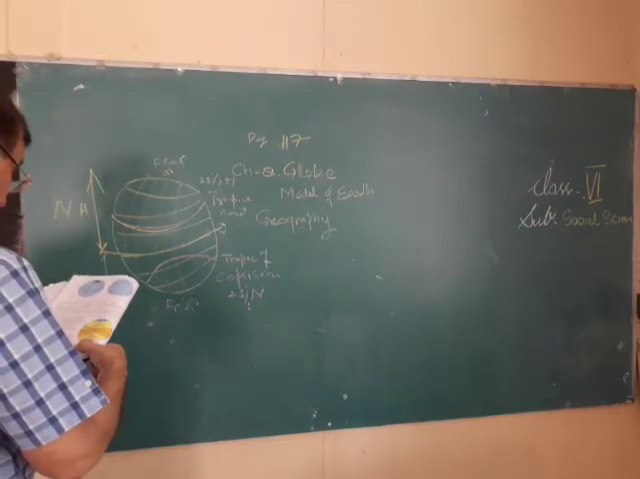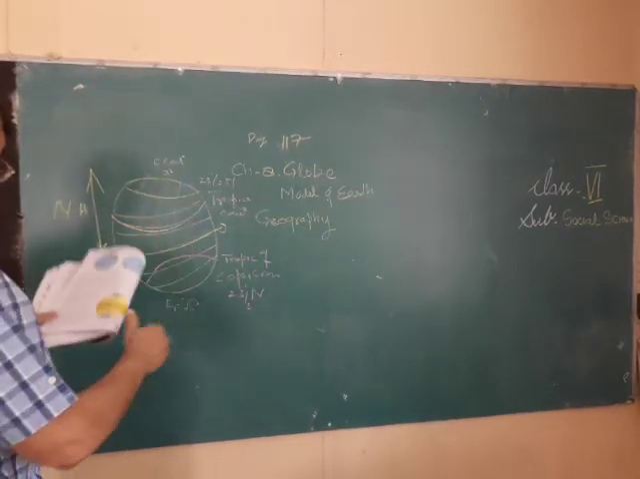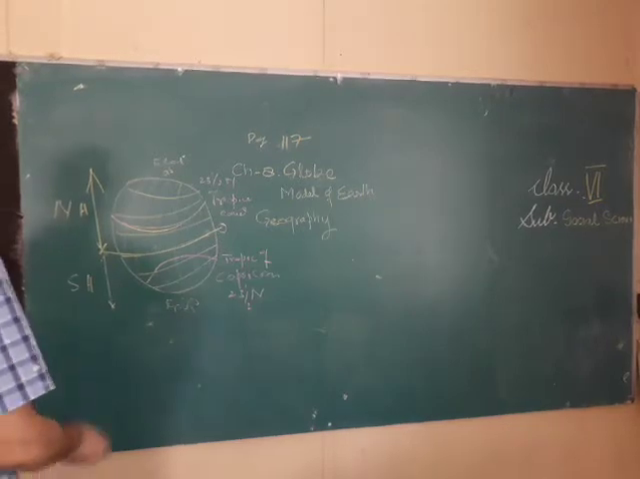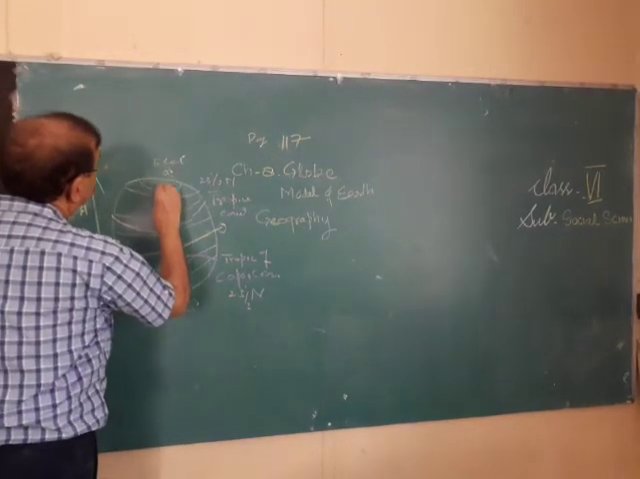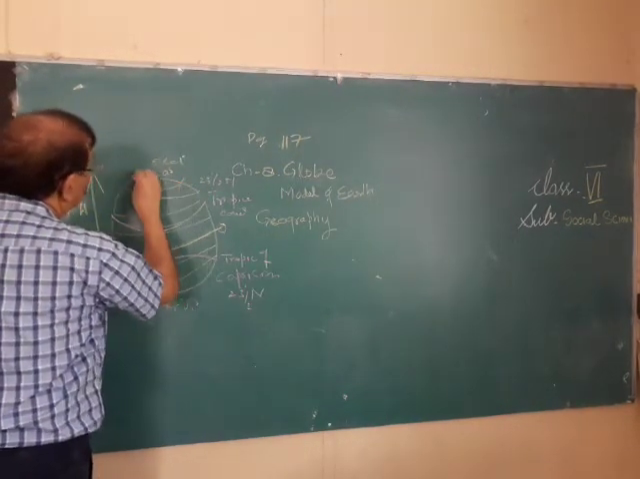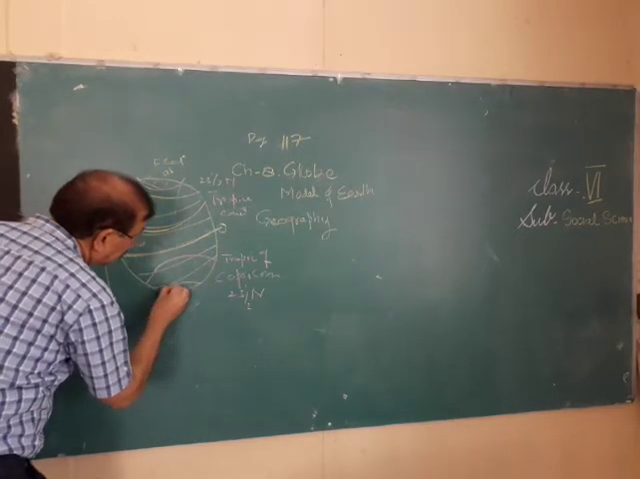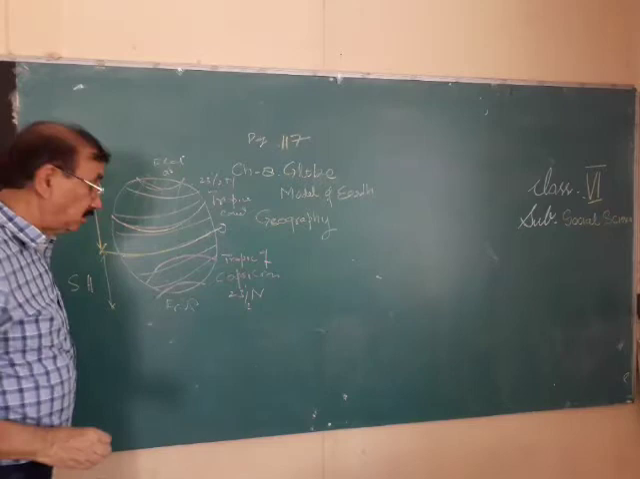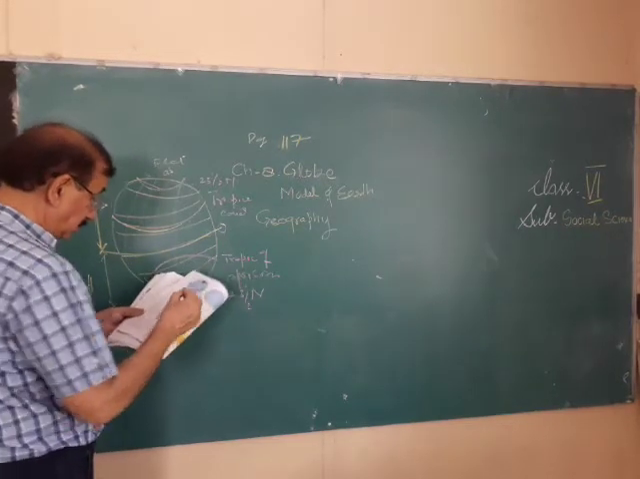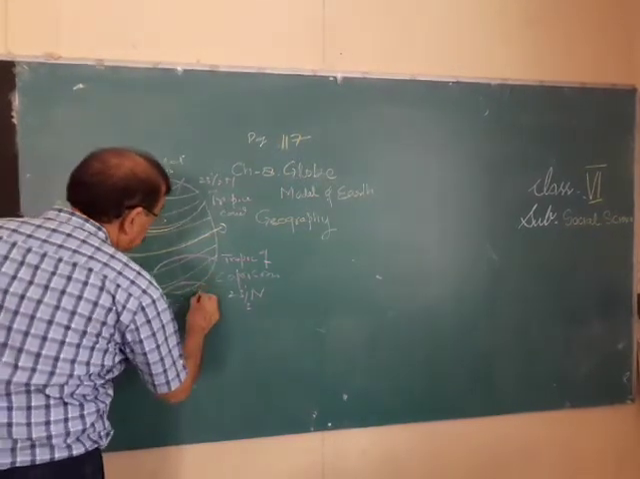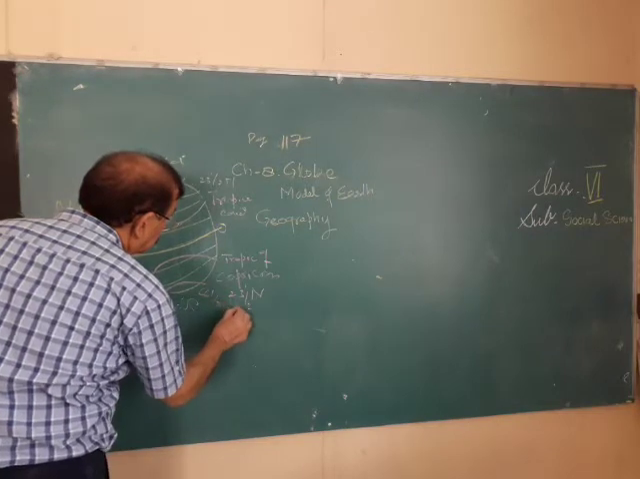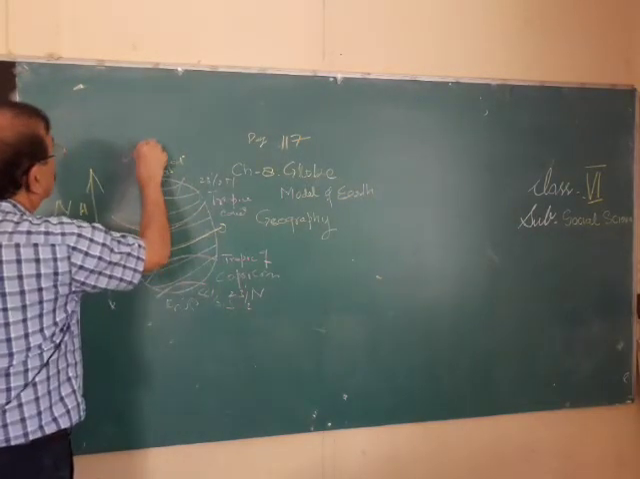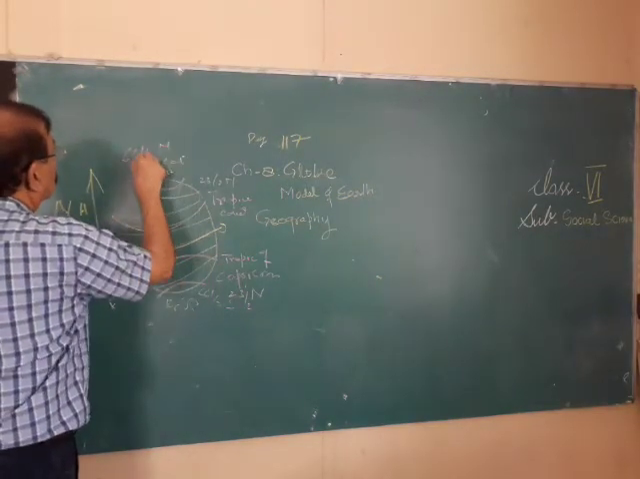And then we have the Arctic Circle and the Antarctic Circle. The Arctic Circle is here, so you know the North Pole. And the Antarctic Circle is here. All year there is ice here. This is at 66.5 south, and this is 66.5 north. Okay.